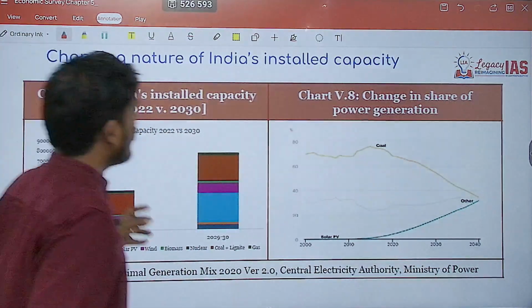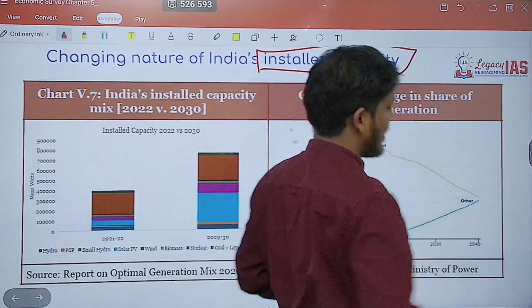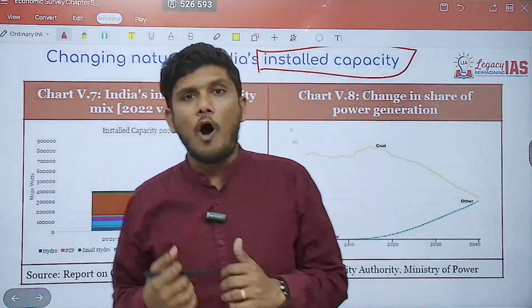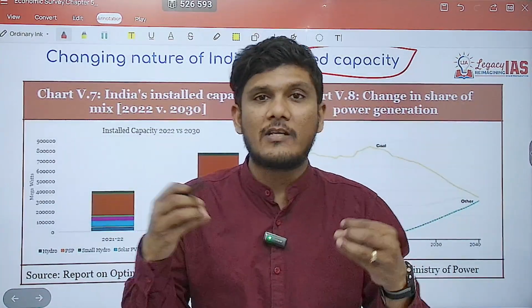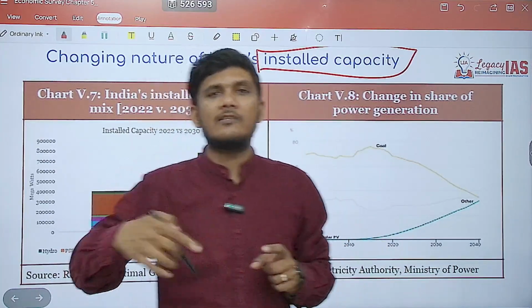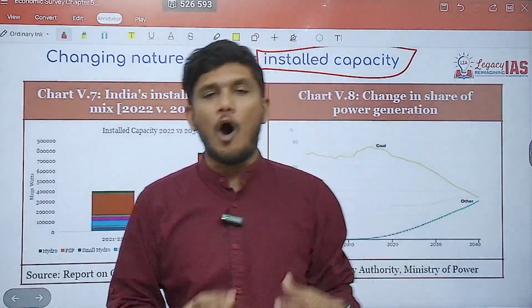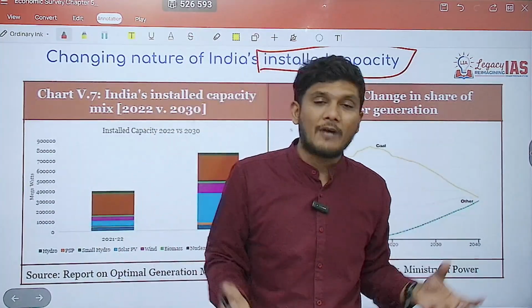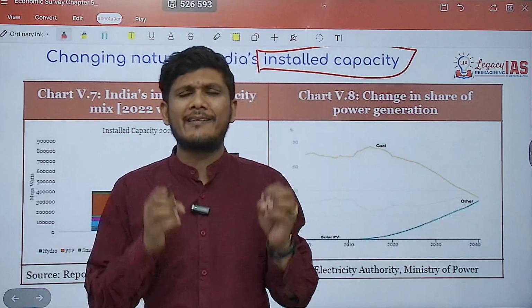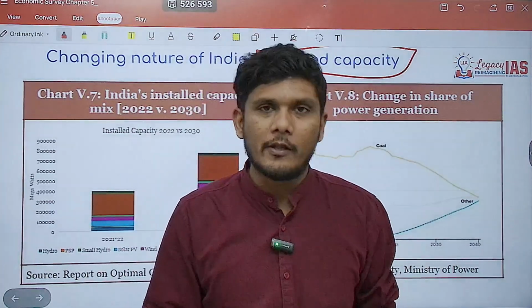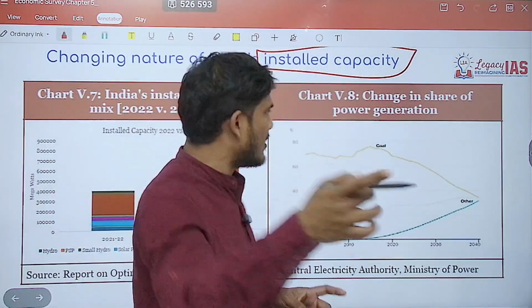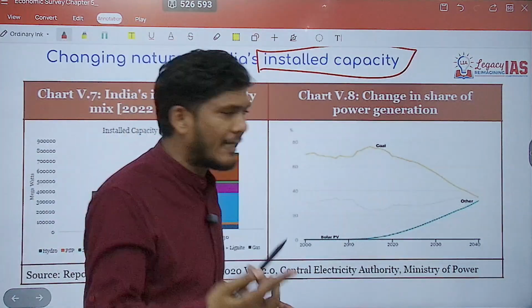Now, changing nature of India's installed capacity, another interesting thing. So India's production of electricity or power, as you may say, is increasing. At the same time, this increase is more beautiful. Why? Because we are reducing the percentage of energy which produces huge amounts of carbon. For example, energy generated through coal, that is thermal power plants, is continually declining.